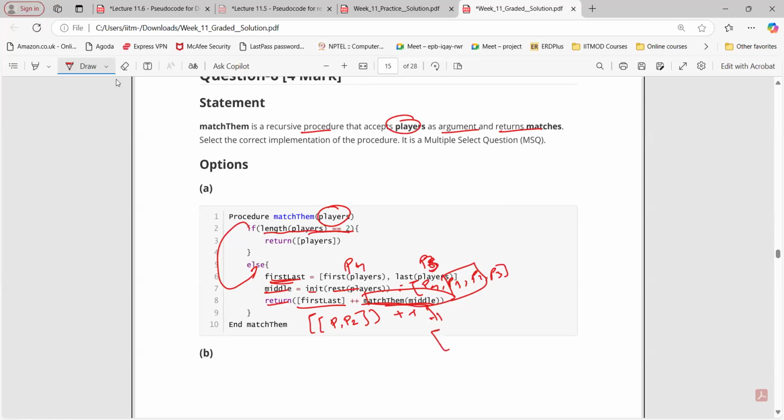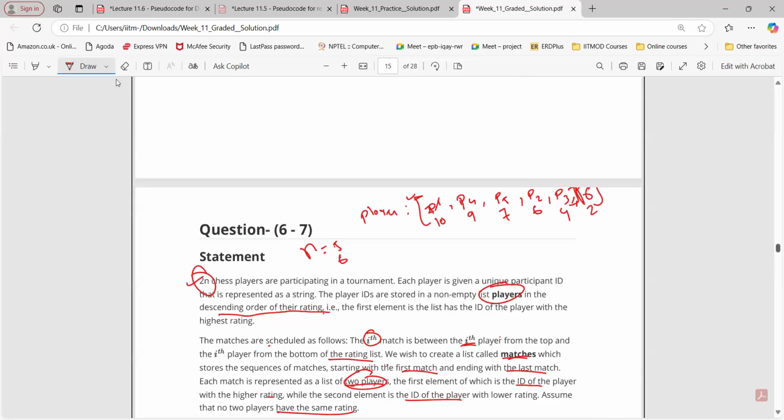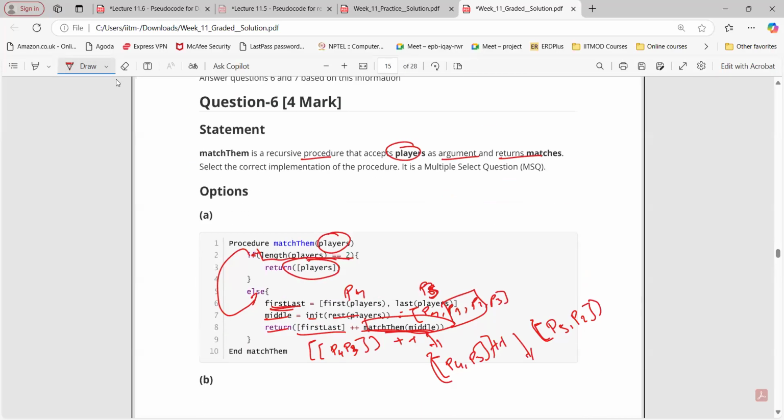So here it will be P4, P3 plus again that thing. Again, only 2 are there. So length of player is 2, so we are going to return the remaining players, that is P5 and P2. So is this the required thing, correct here? Correct, sir. Which one was that? P1 and P6 was there, right?